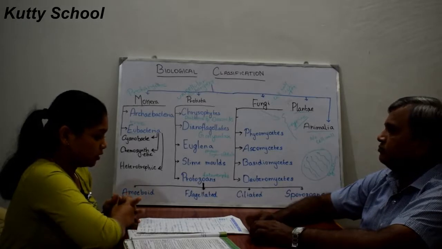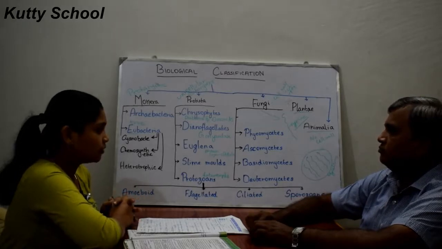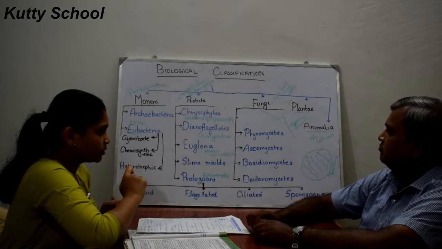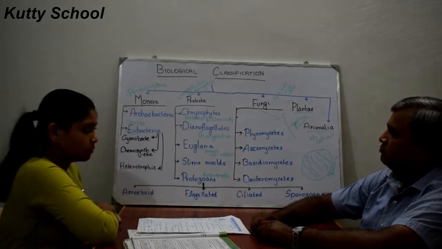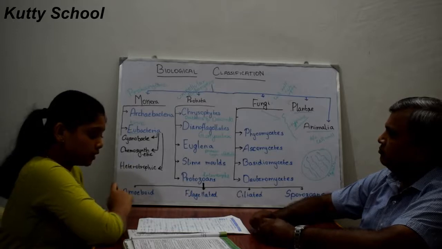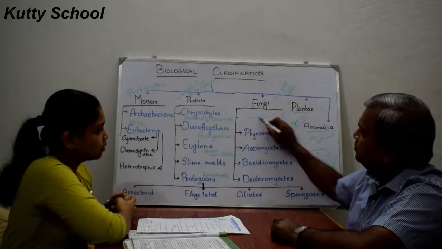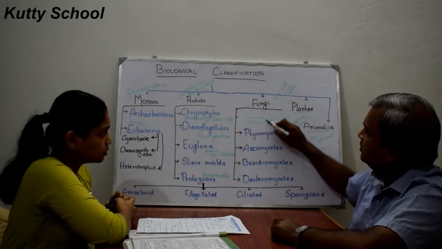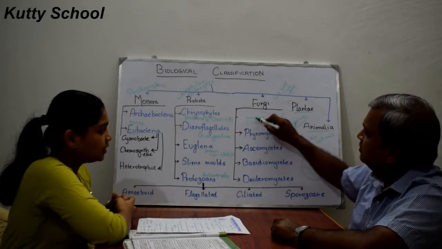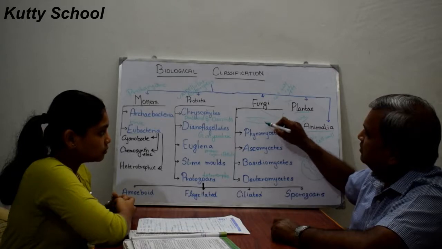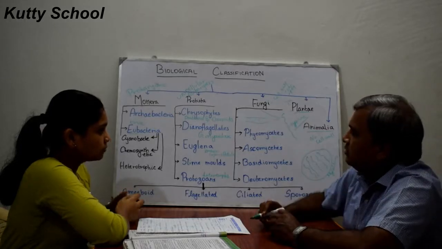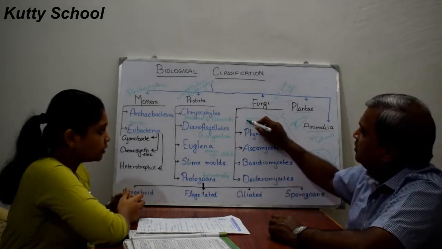Some hyphae in fungi are continuous tubes filled with multinucleated cytoplasm. Multinucleated means there will be more than one nucleus.